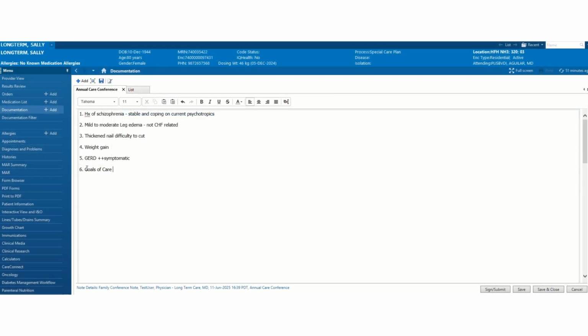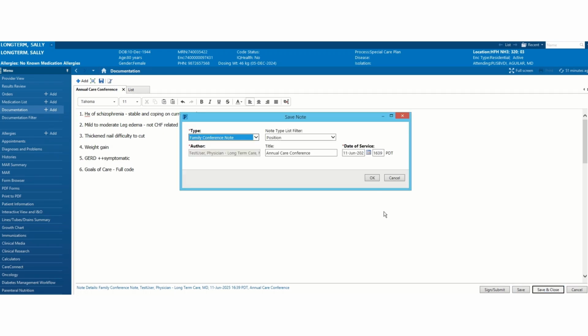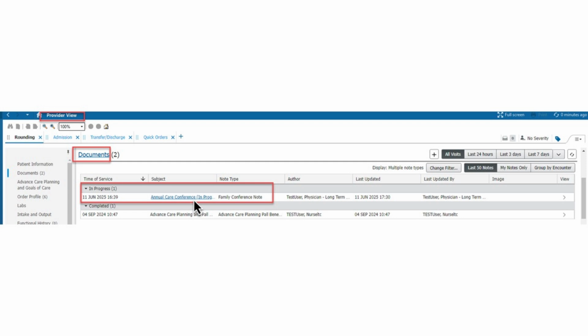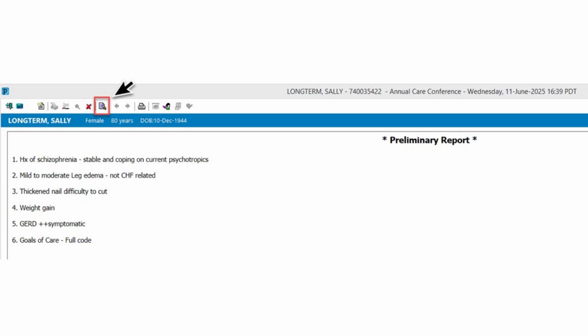Here's an example of starting a physician summary either prior to or during the care conference. The note can then be saved and finalized after the conference. To resume your in-progress note after the care conference has adjourned, click on it here. It can be found as a hyperlink under Documentation in Provider View. Next, click the Modify icon to resume your documentation.